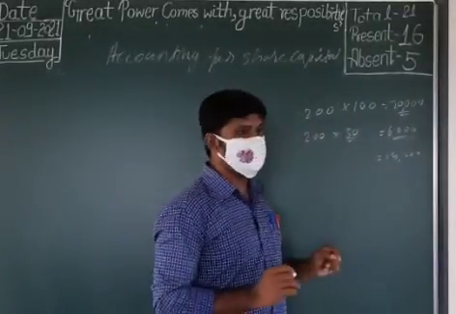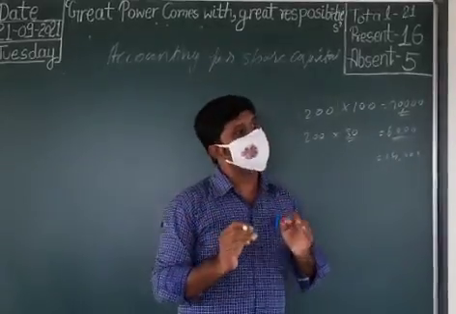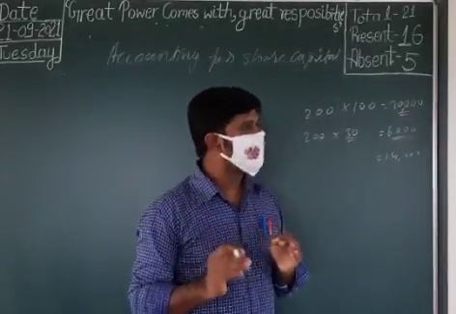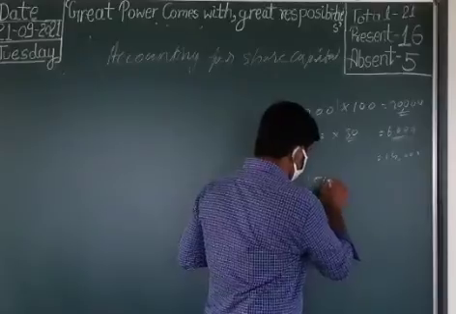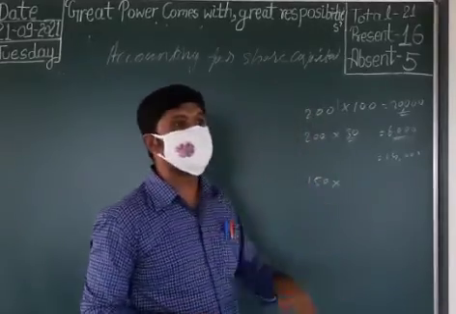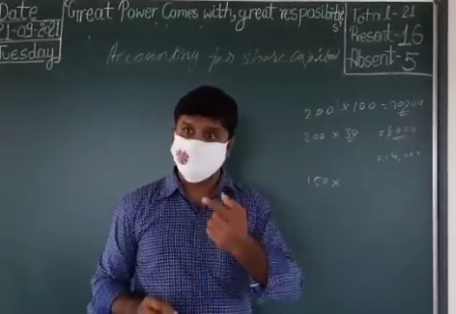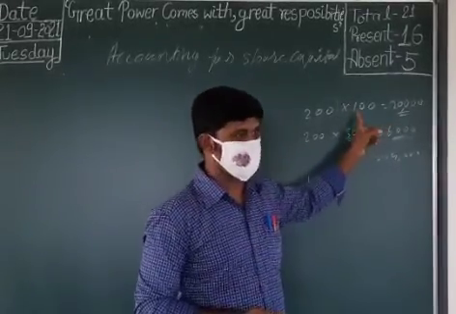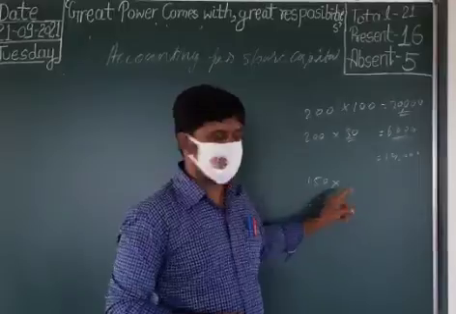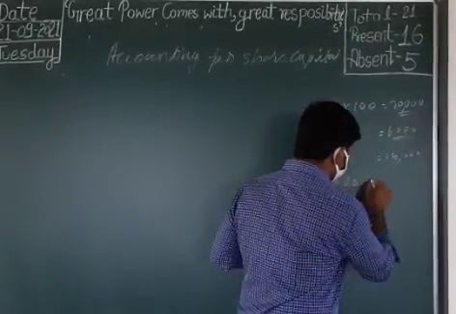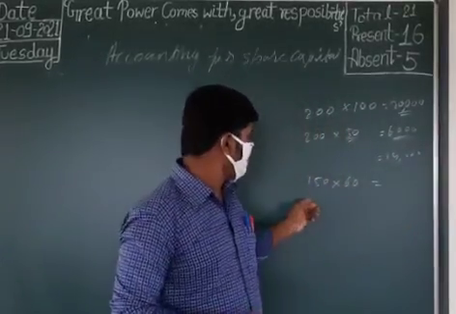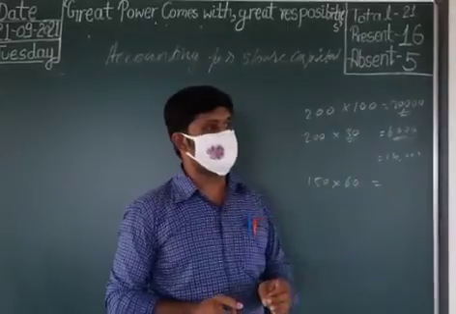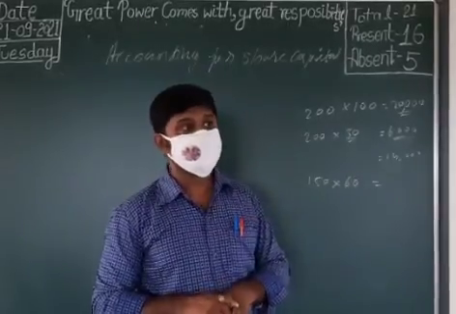Among this 200, what did the company decide? Only 150 shares they reissue. While reissuing, they allowed a discount. Its actual price is 100 rupees, but here they are issuing at 60 rupees. So total how many rupees do they get? 9,000.